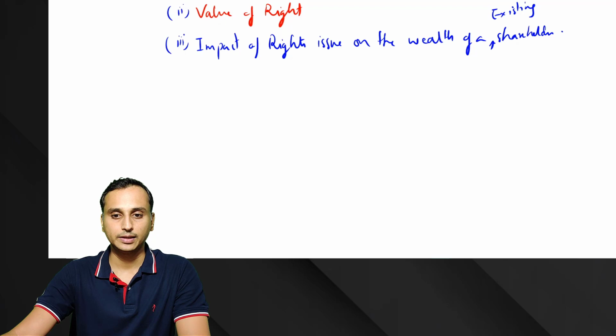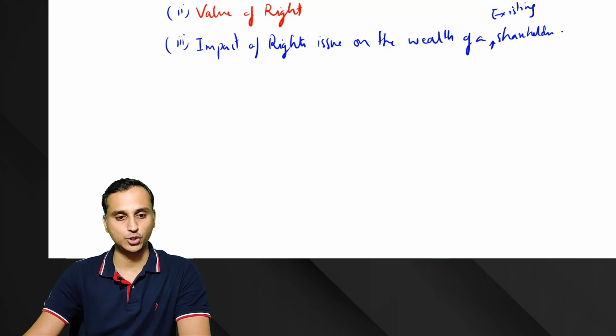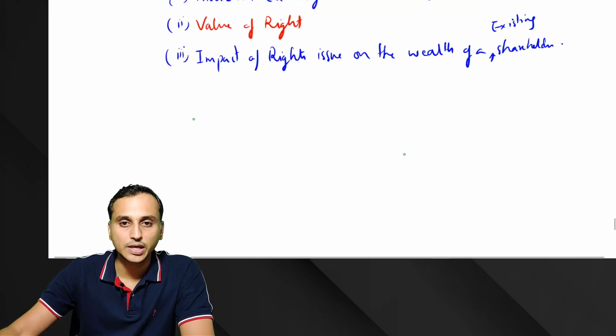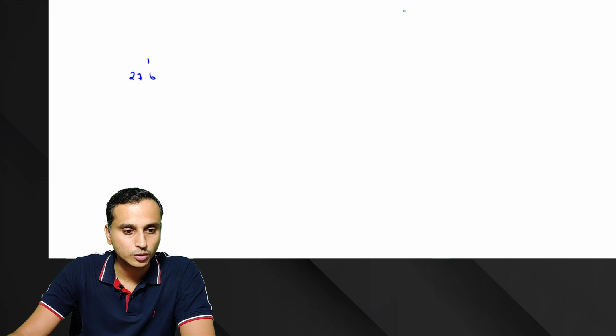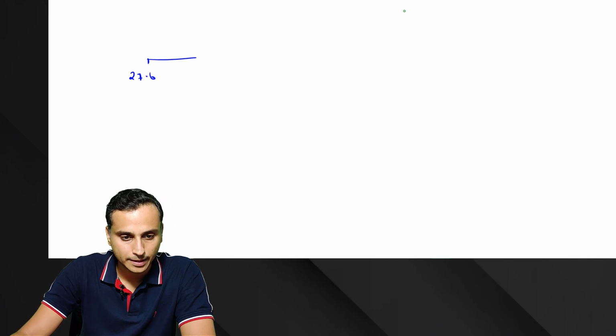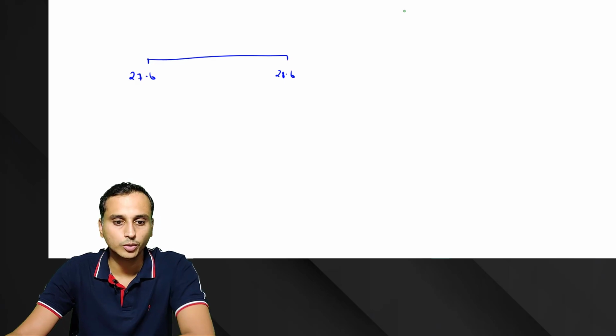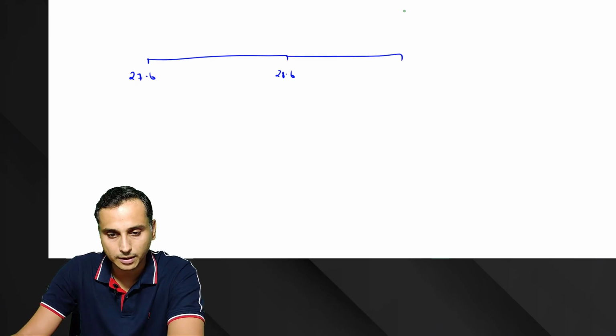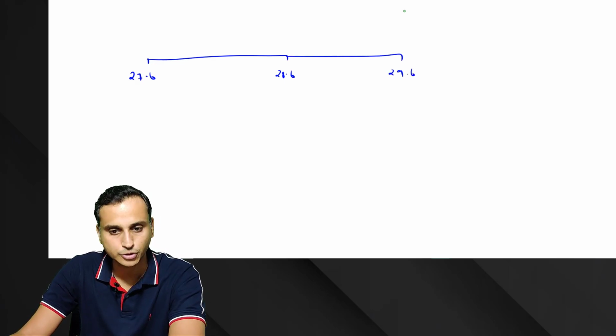Okay, so now all of you, let's see the story of a rights issue. Let's understand rights issue with an example. So say this is today, say 27th June. Okay, let's have two more dates, 28th June, and 29th June.